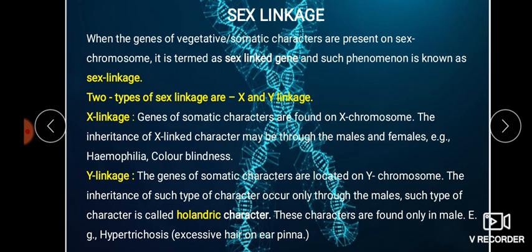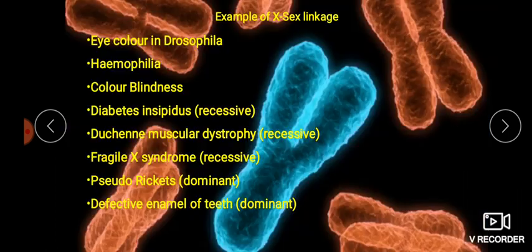These characters are only found in males. So a holandric character or Y linkage can be transmitted from one generation to another through males only, so obviously you can see this character only in males. Example, hypertrichosis, which means excessive hair growth in the ear pinnae, a character you can find only in males. So we know Y linkage is very limited. It can only be transmitted from male to male. Those are the holandric genes.